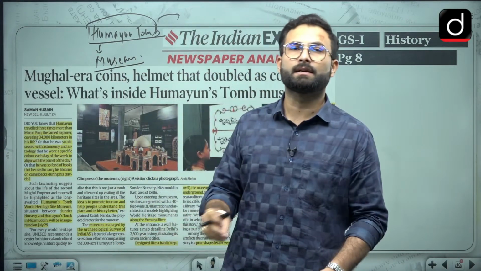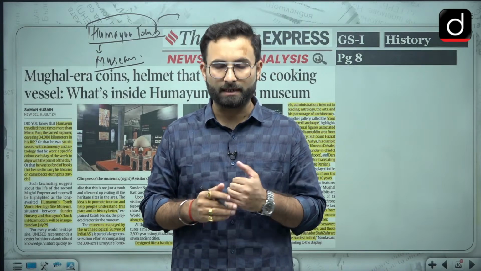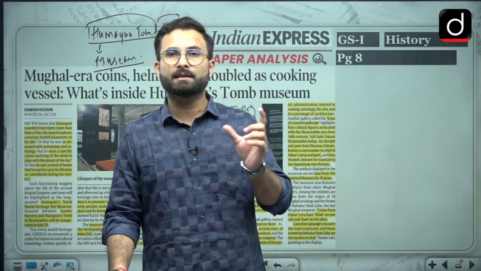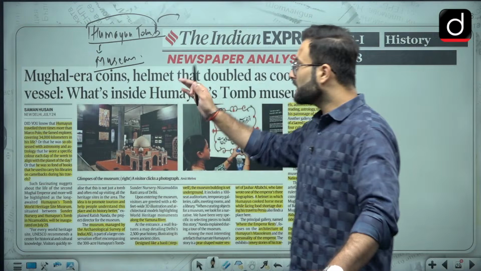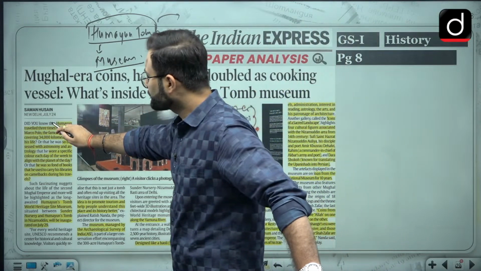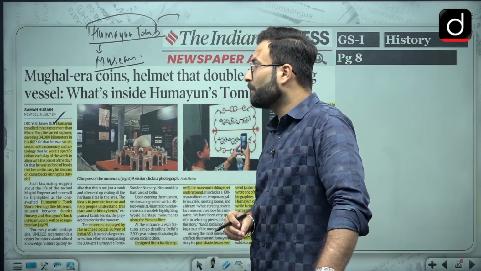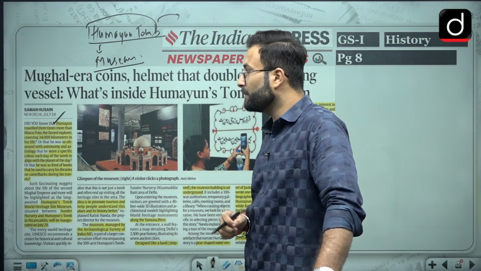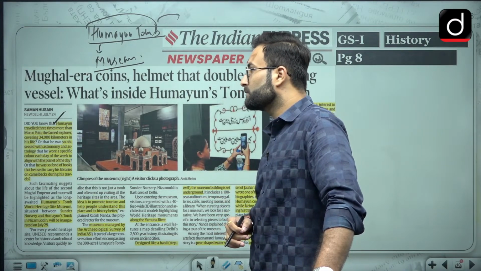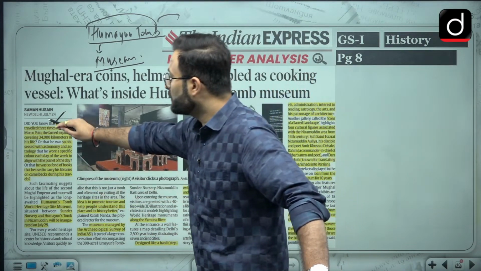There are certain elements which have been added over here. At the entrance, if you get inside the Humayun tomb, you will find certain stars put at the gateway. That is a symbol that Humayun used to like. He was very interested in astronomy, and that is why Akbar has put these stars over there. Other than that, coming to the article, Humayun traveled 3 times more than Marco Polo, the famed explorer, covering around 34,000 kilometers, because he was exiled from India.